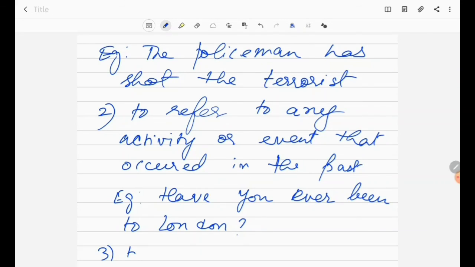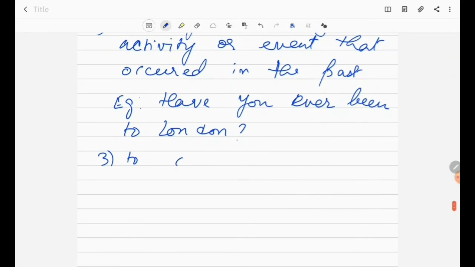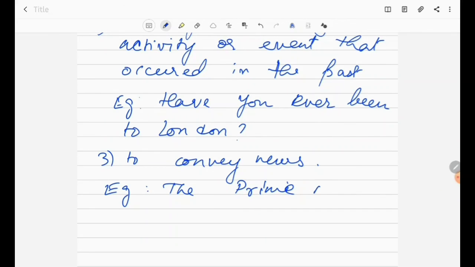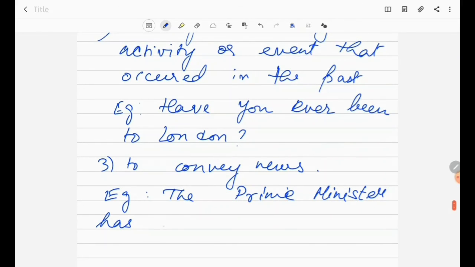Next, to convey some news. Example, the Prime Minister has signed a nuclear deal.